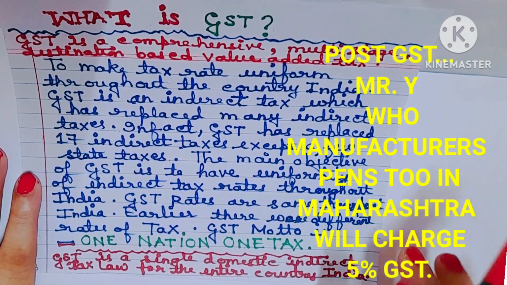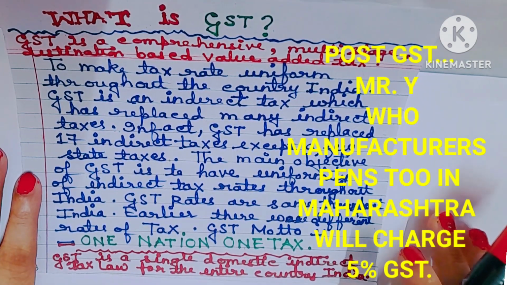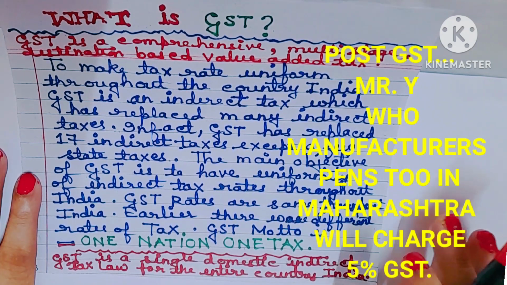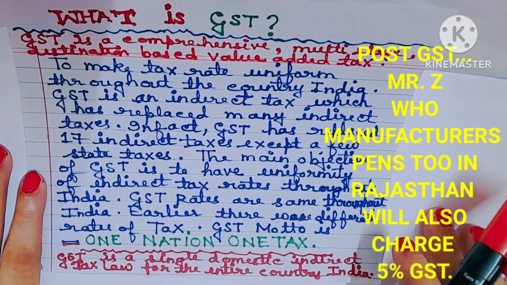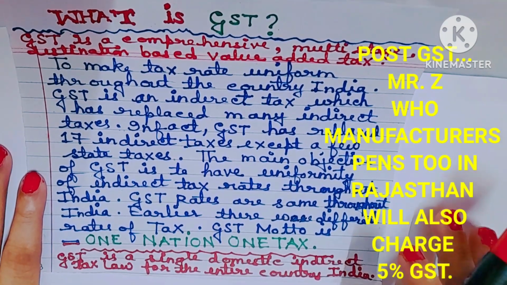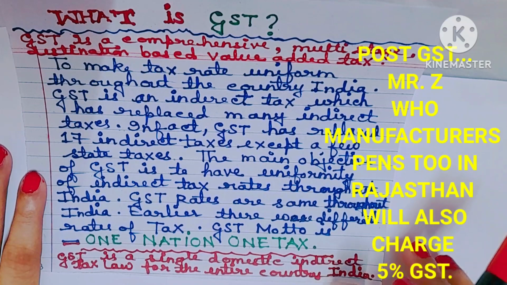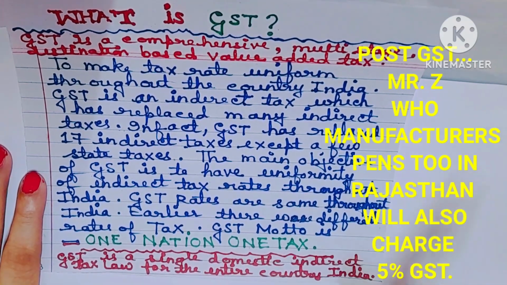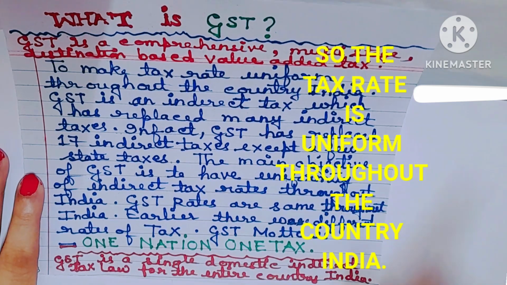Post GST, Mr. Y, who manufactures pens too in Maharashtra, will charge 5% GST. Mr. Z, who manufactures pens too in Rajasthan, will also charge 5% GST on the pens. So, the tax rate is uniform throughout the country, India.